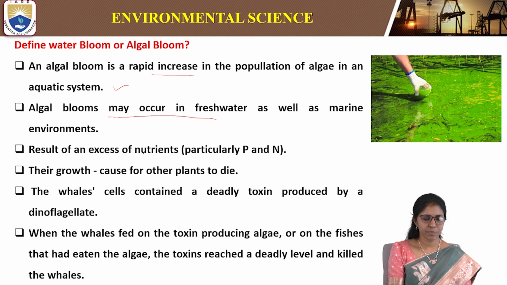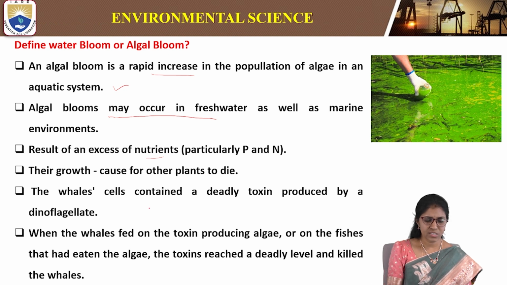They result from excessive nutrients, particularly phosphorus and nitrogen. So nitrates and phosphates lead to the algal bloom, the overgrowth of plants, also called water bloom or algal bloom.